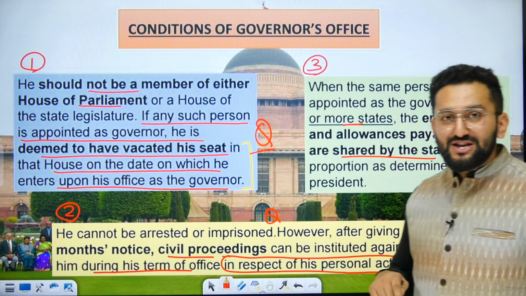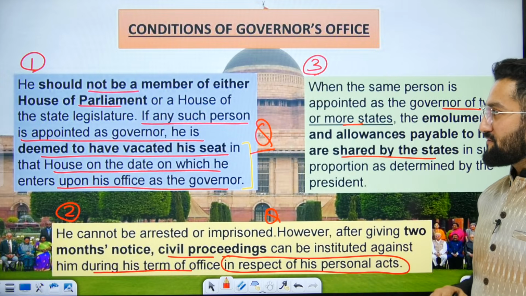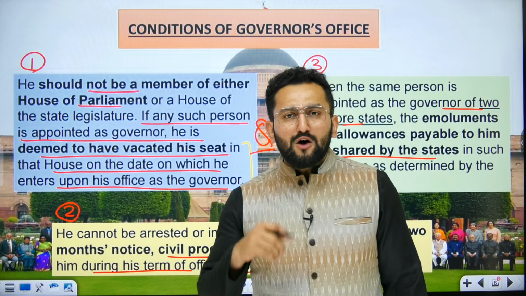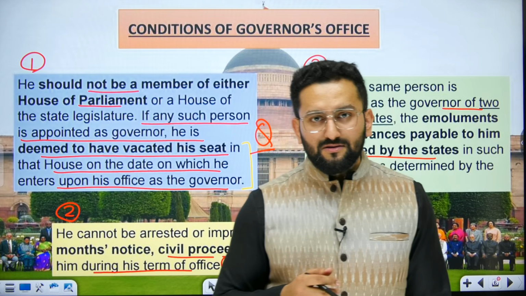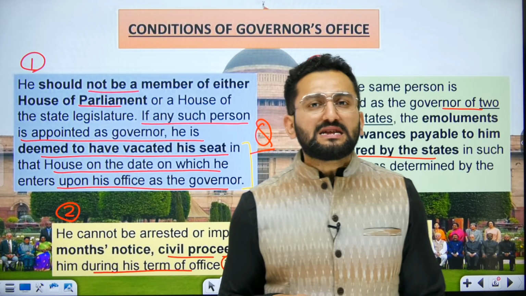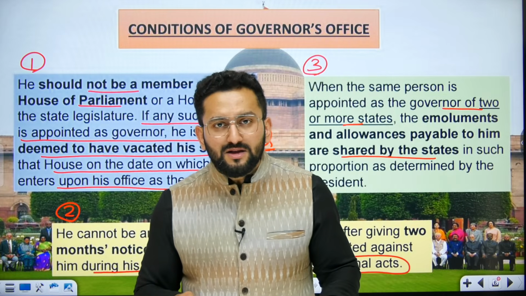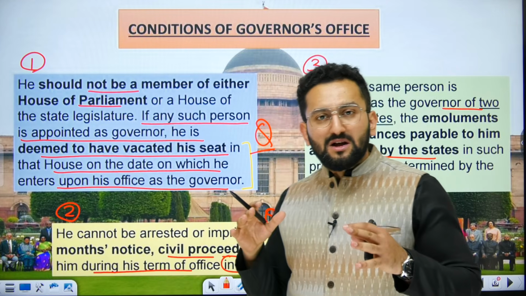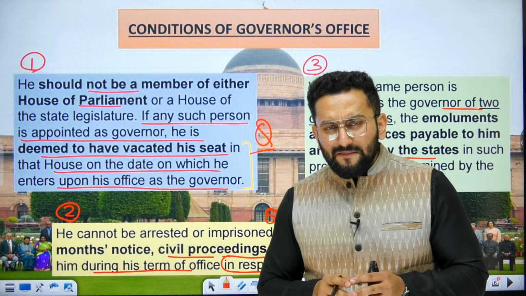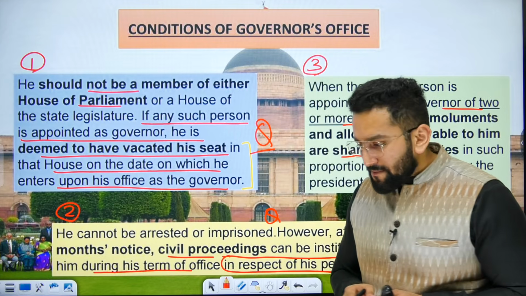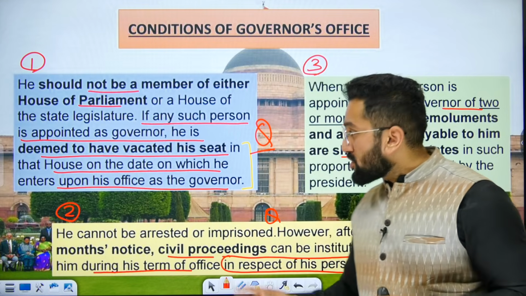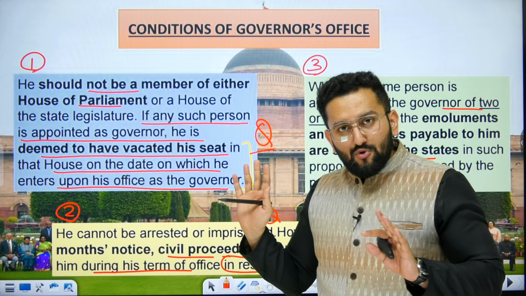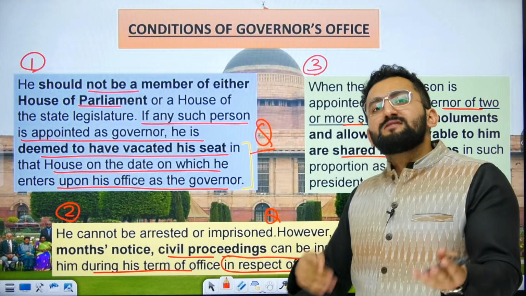Now coming to the conditions of the governor's office. First of all, he should not be a member of either House of Parliament or the state legislature. It means you cannot remain a member of parliament or a member of the state legislature and simultaneously become governor. Okay. Now I'm making a statement here and you have to tell me whether that statement is right or wrong, because there's scope for a question there. The whole thing is written before you. You can read it out and then answer me.